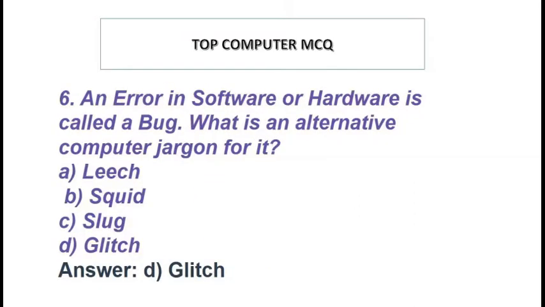An error in software or hardware is called a bug. What is an alternative computer jargon for it? Option A leech, option B squid, option C slug, option D glitch. Answer option D glitch.